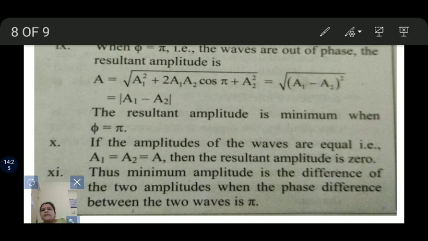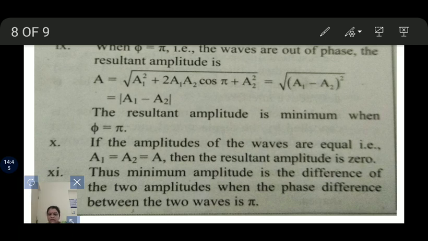If the amplitudes of the waves are equal, that is a1 = a2 = a, then the resultant amplitude is 0. Thus the minimum amplitude is the difference of the two amplitudes when the phase difference between the two waves is π.